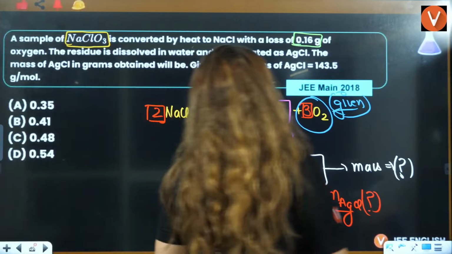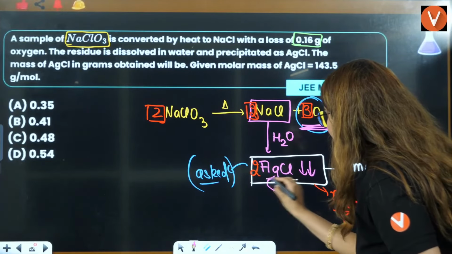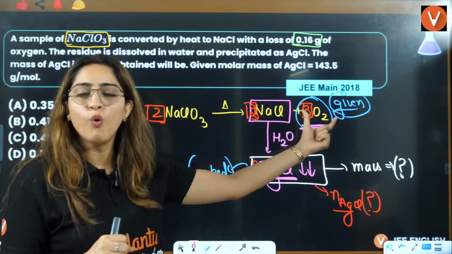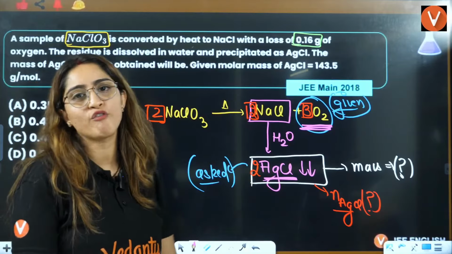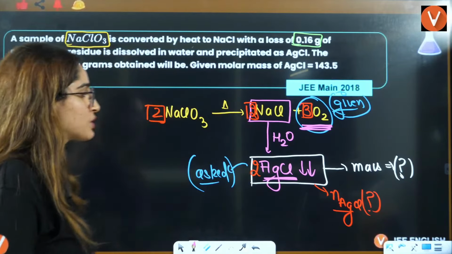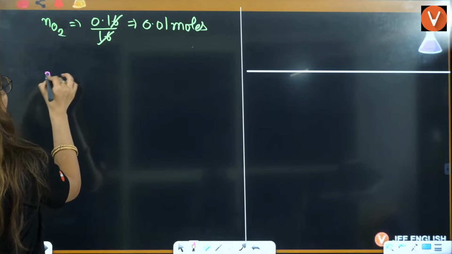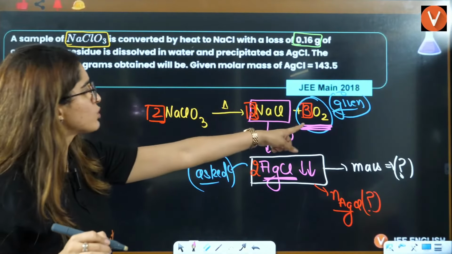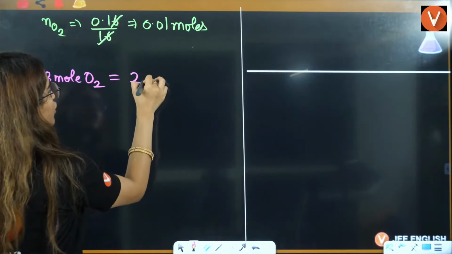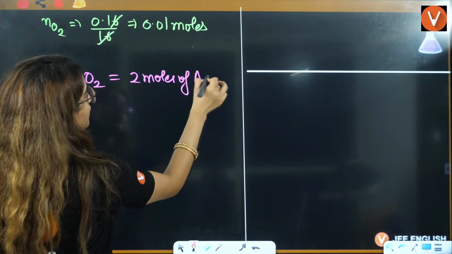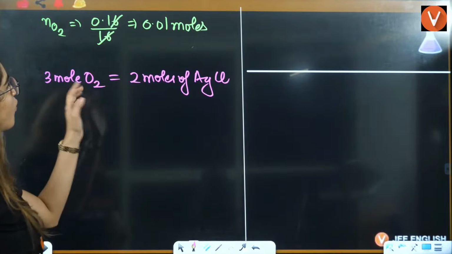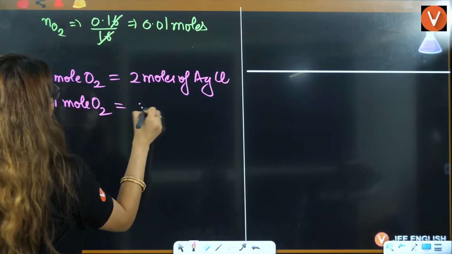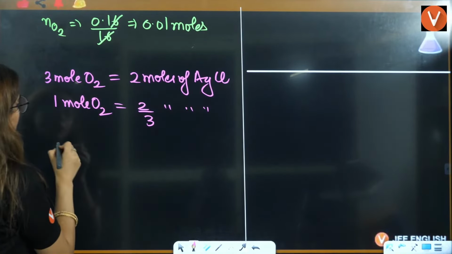Now you have to find a relation between oxygen and AgCl. The relation is that 3 moles of O2 gives 2 moles of AgCl. So 1 mole of O2 will give rise to 2 by 3 moles of AgCl.